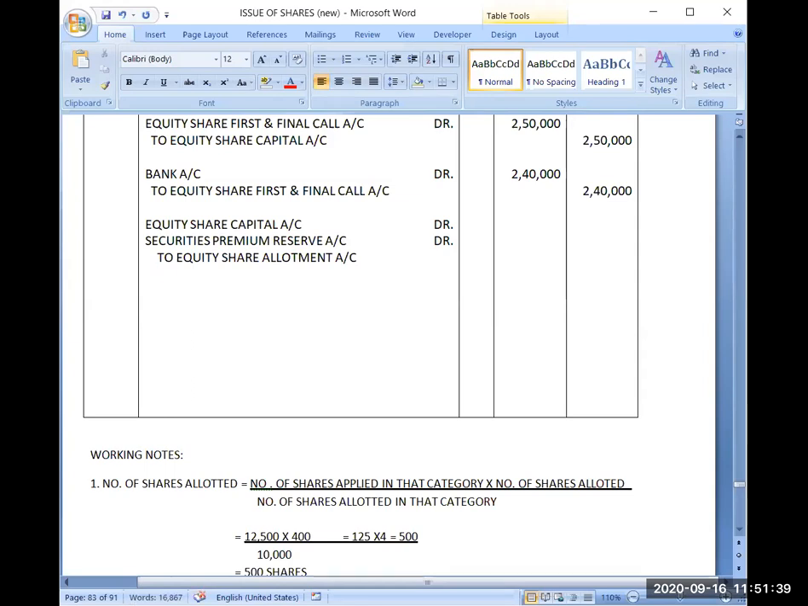Then he has not paid us final call, to equity share first and final call account. And whatever money he has paid to us, that will be written in equity share forfeiture account, to share forfeiture account.